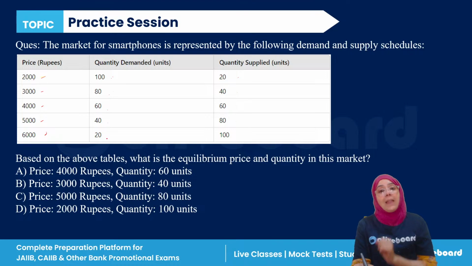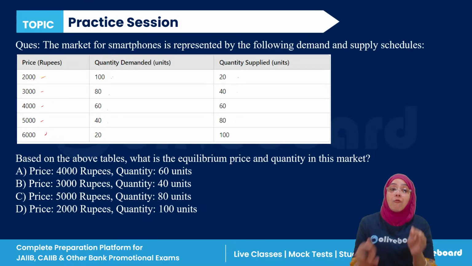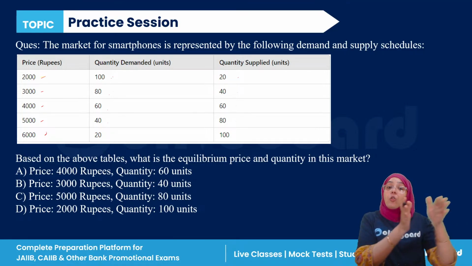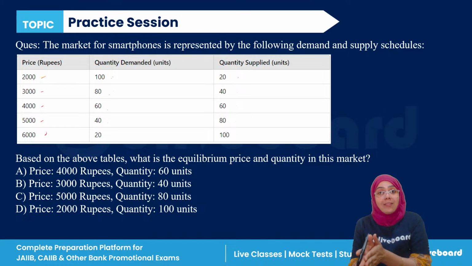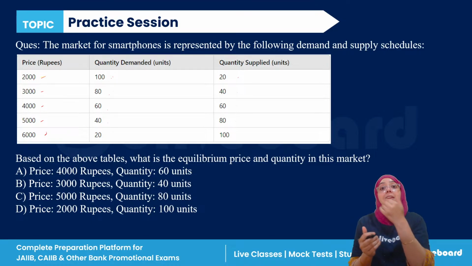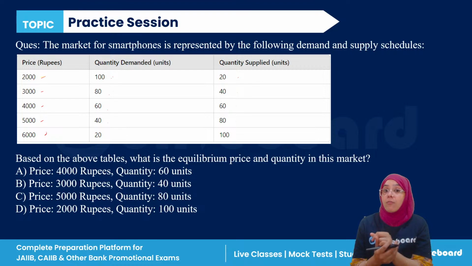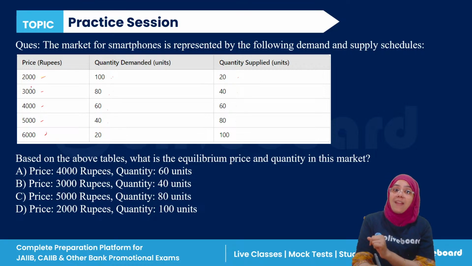And what is the law of supply saying? Law of supply says that, from the supplier's point of view, when the price of the product increases, the supplier will increase the quantity supplied to make the maximum profit, right? So here the prices are increasing, quantity supplied is increasing. Prices are increasing, quantity demanded is decreasing.